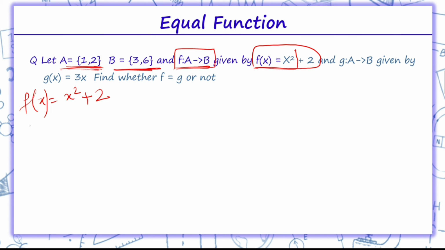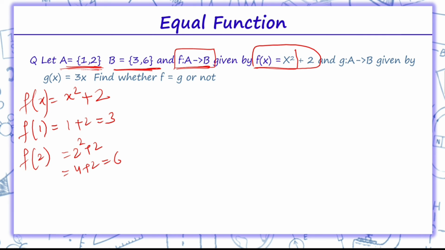So if I write the value of x as 1, I'll get 1 plus 2, which is 3. Now if I write 2, 2 square plus 2 is 4 plus 2, that is 6. So we got f(1) is equal to 3, f(2) is equal to 6. So this is the domain, and this is the codomain.